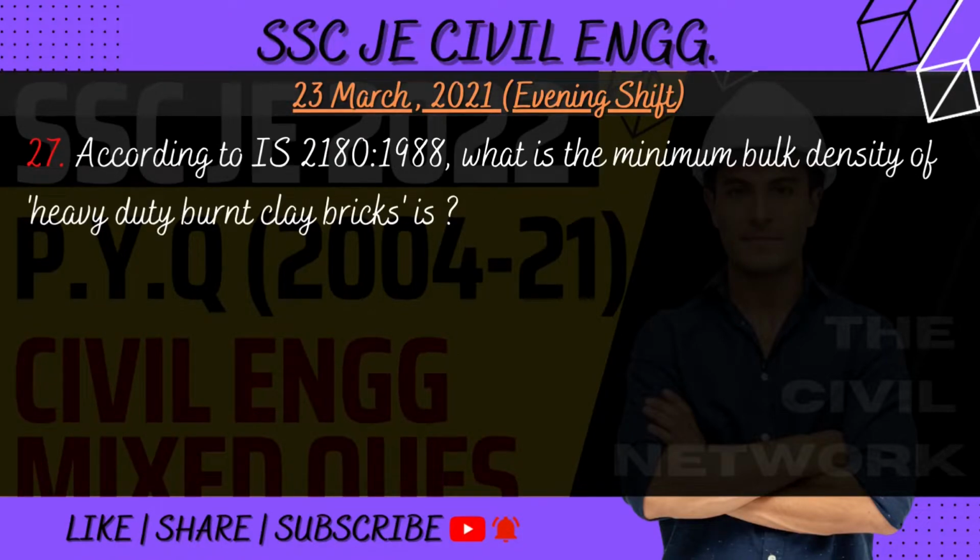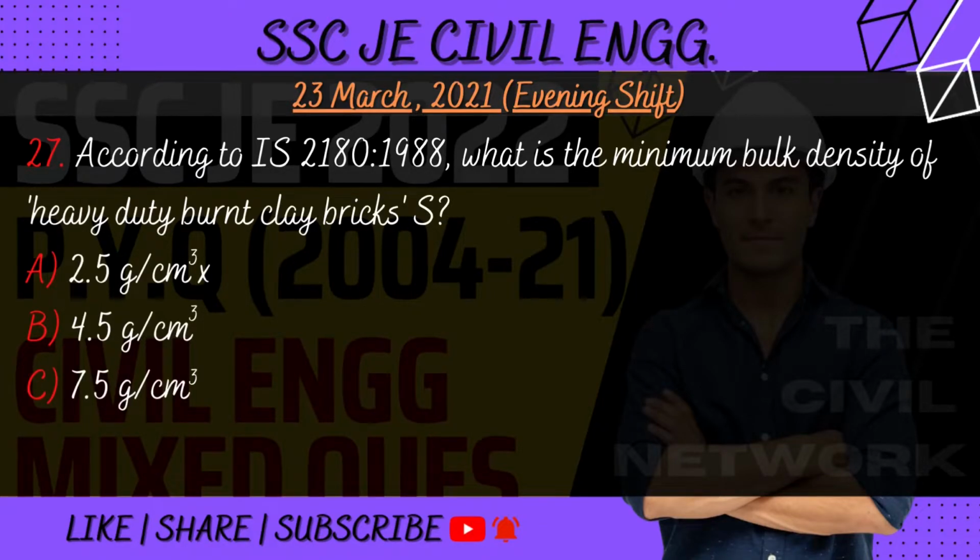2000. Question number 27. According to IS 2180-1988, what is the minimum bulk density of heavy-duty burnt clay bricks? Options are A. 2.5 gram per centimeter cube, B. 4.5 gram per centimeter cube, C. 7.5 gram per centimeter cube, D. 8.5 gram per centimeter cube. So the correct answer is option number A. 2.5 gram per centimeter cube.